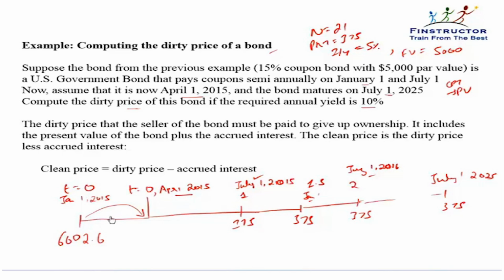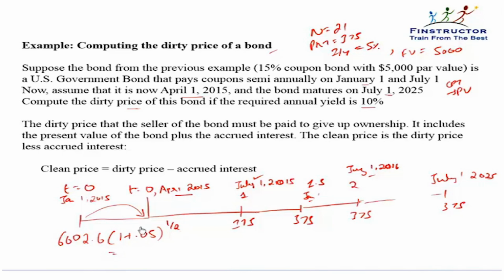Because when we put N as 21 and discounted it back, it gave me the value at t equal to 0, that is 6 months back, or it would have discounted it to Jan 1, 2015. So we then have to take it another 3 months ahead. So it would be another 5%. 5% is the semi-annual rate of interest. However, are we taking it up one semi-annual period? We're taking it up only half a semi-annual period, that is 3 by 6.